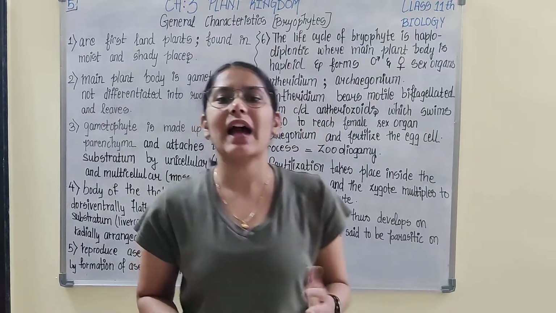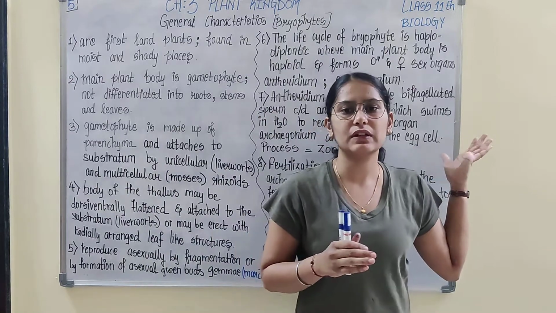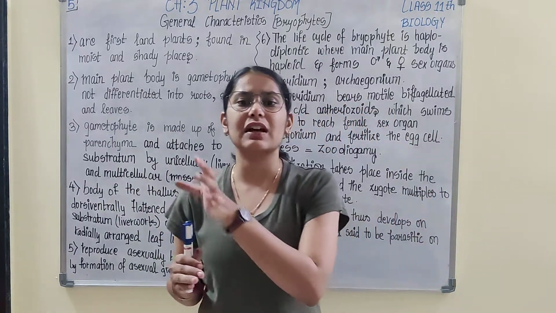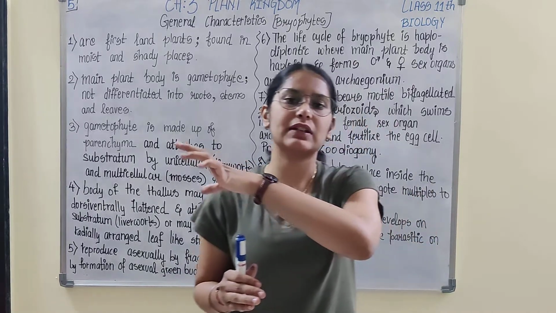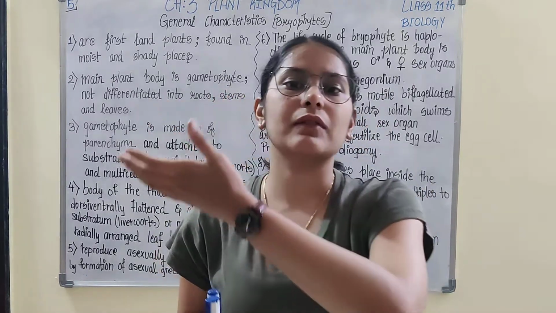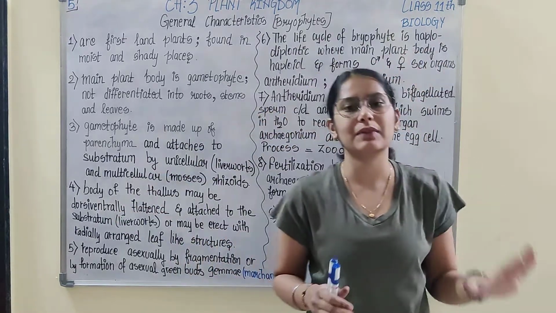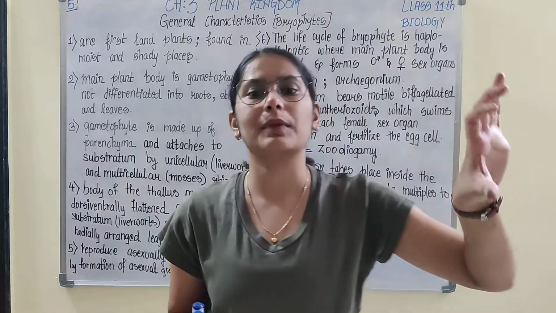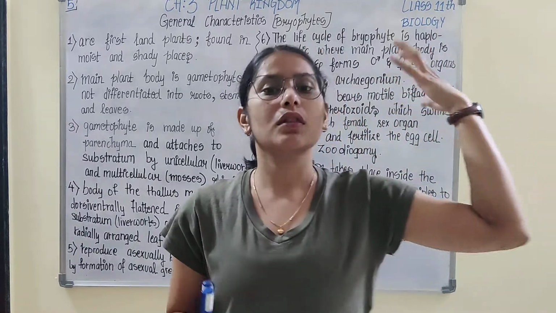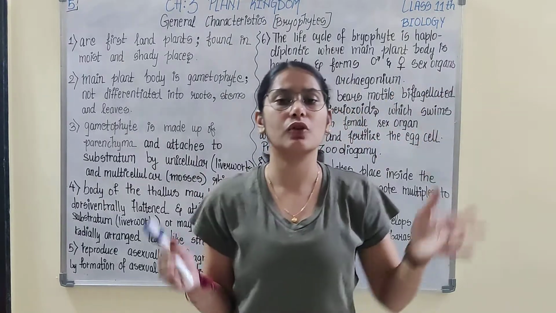So till now, what have we discussed? Up till this fifth video lecture, starting from the first video lecture, we discussed that Whittaker in 1969 gave the 5 kingdom classification. We brushed up those kingdoms and moved down to the plant kingdom. I gave you a brief of what we would be studying in this chapter in the form of a flow chart.